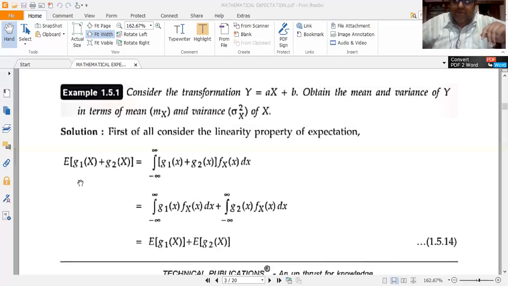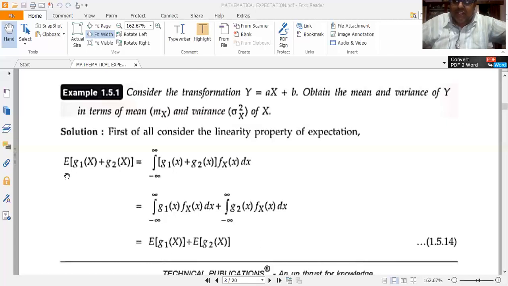That is, I prove that E of g1 of x plus g2 of x is simply given by E of g1 of x plus E of g2 of x. It's almost equivalent to the linearity property that we prove in signals and systems. So almost the same. The expected value of the sum of two functions g1 of x and g2 of x is equal to the sum of the expectations of the functions g1 of x and g2 of x respectively.